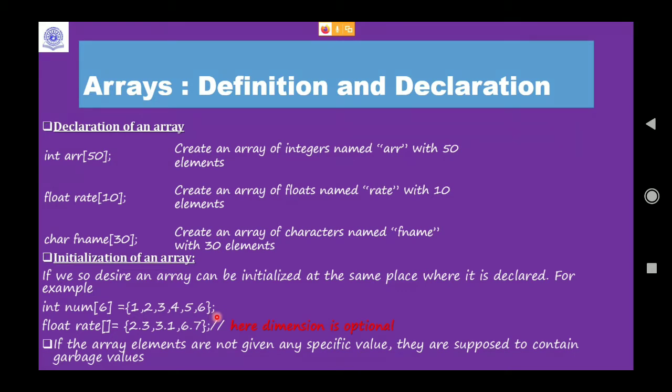Similarly, one more thing you can do is you don't even need the size here, because it is automatically taken if you do it this way: 2.3, 3.1, 6.7. That means the rate has a size of 3, so it can hold 3 elements. If the array elements are not given any specific value, they are supposed to contain garbage values. So if you are not initializing an array, it will contain some garbage values. Is it clear?